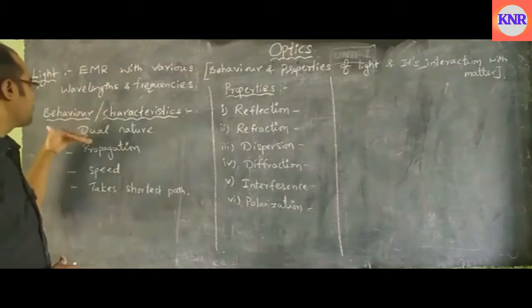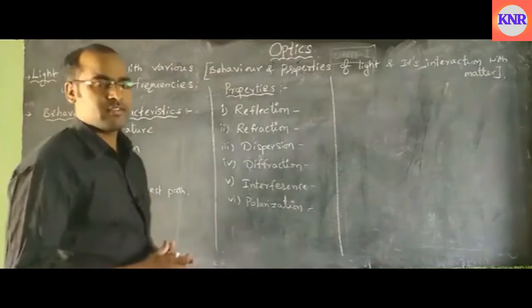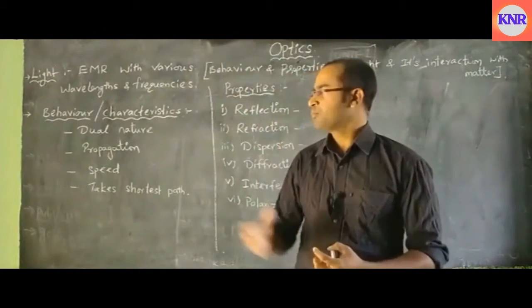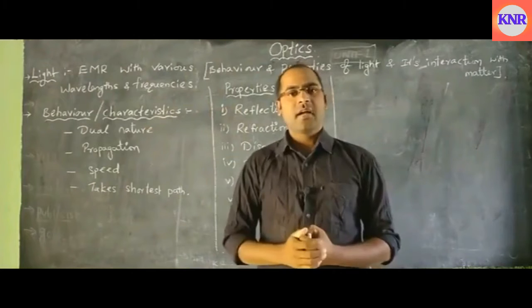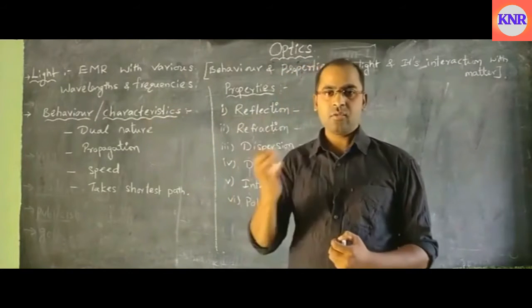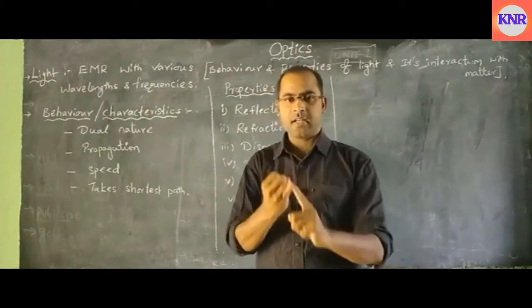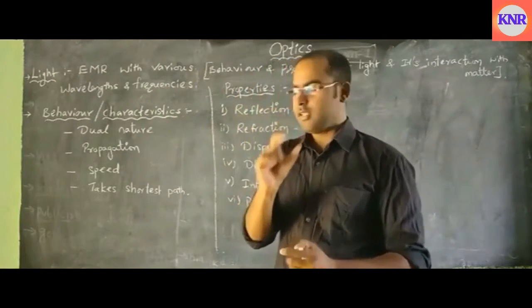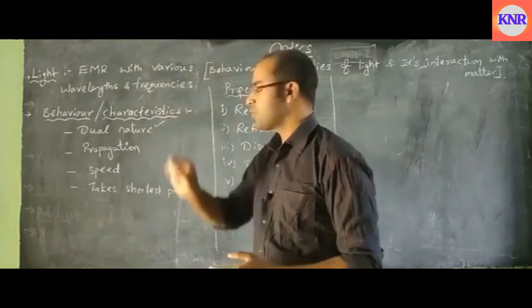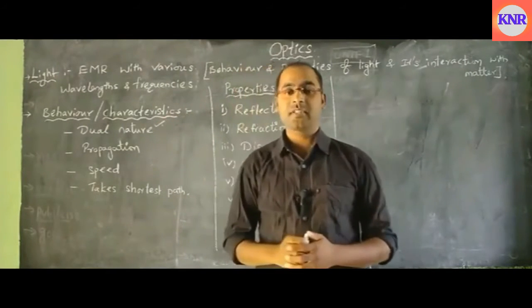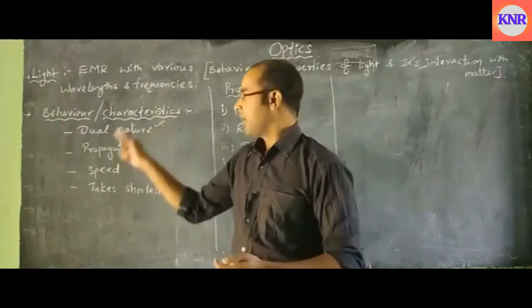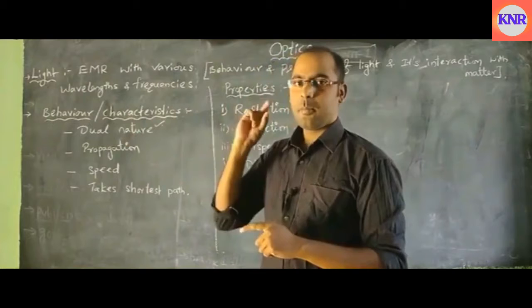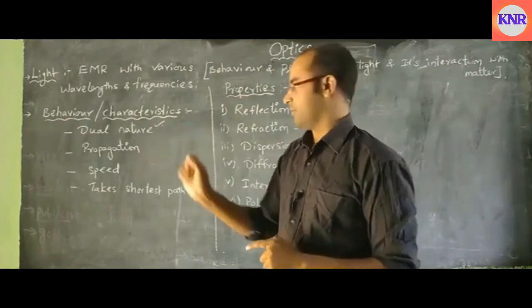So it has dual nature. Light has dual nature. That means it behaves like particles and it behaves like waves. So light has particle nature as well as wave nature. Remember this character will be used in your chemistry topic, atomic structure. There I will tell you the same thing. Light has dual nature and this will be used there.